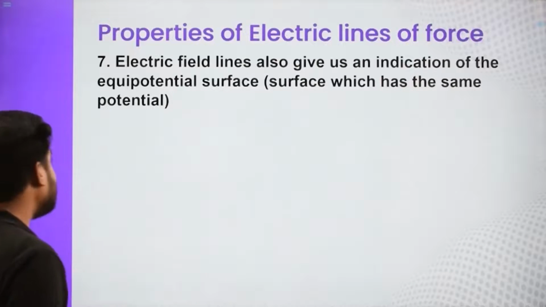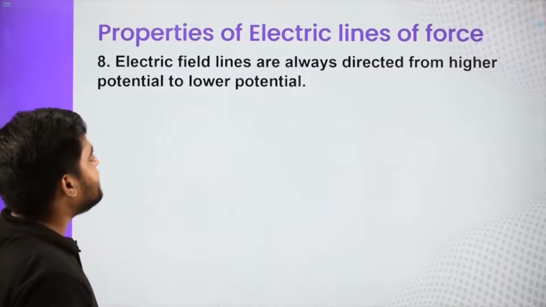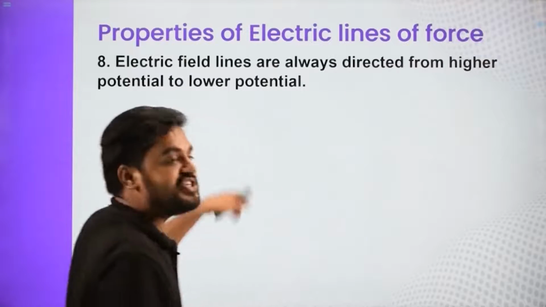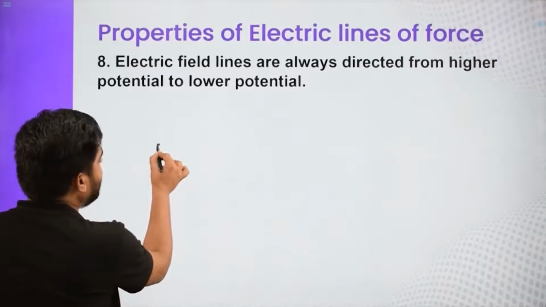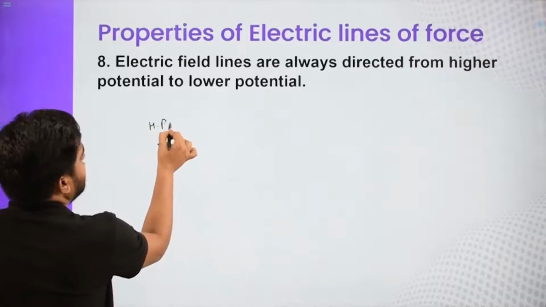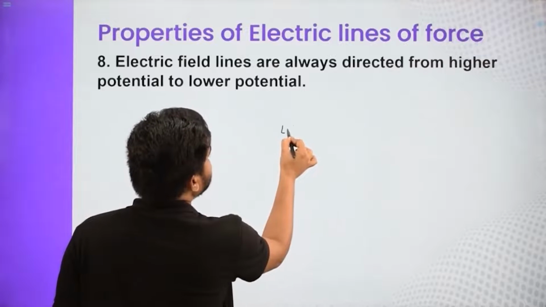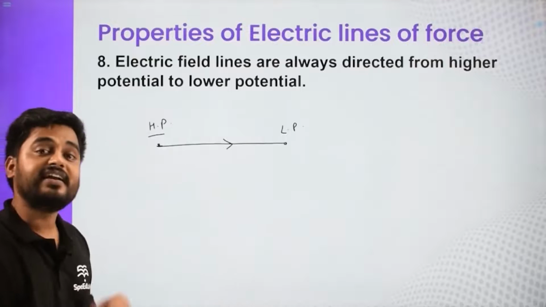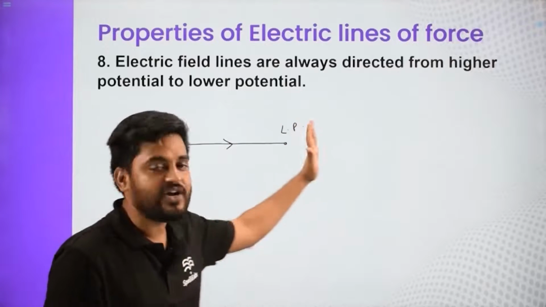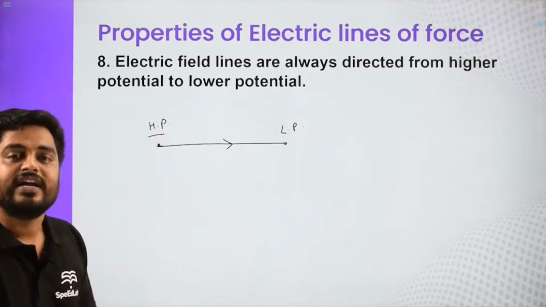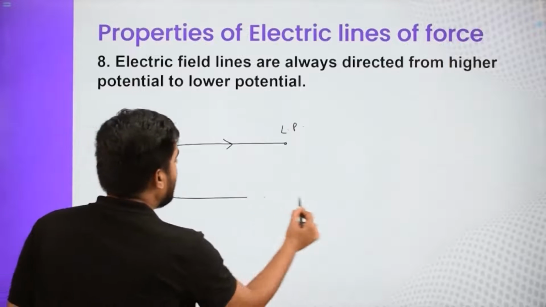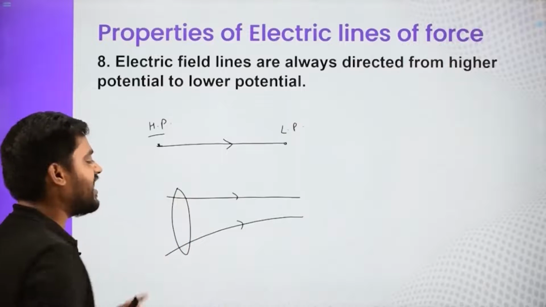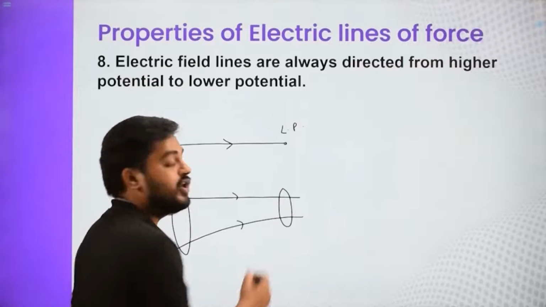So how are potential and electric field lines related? We'll say electric field lines are always directed from higher potential to lower potential. Meaning if this point is having higher potential and this point is having lower potential, then electric field lines will be going in that direction. Alternatively, we can say if we go in the direction of the electric field, then the potential decreases. So if we are going along the direction of the field line, then this region is having higher potential and this region is having lower potential.